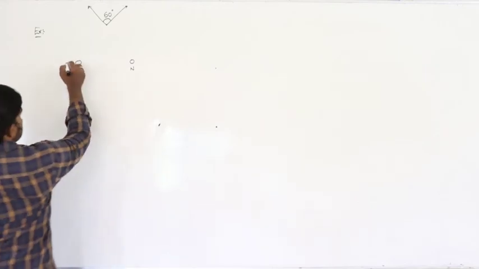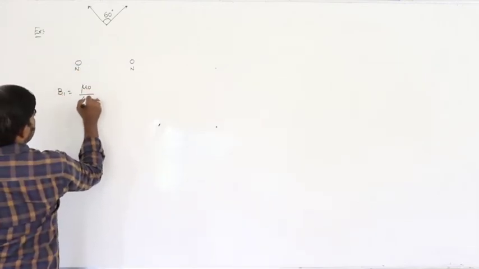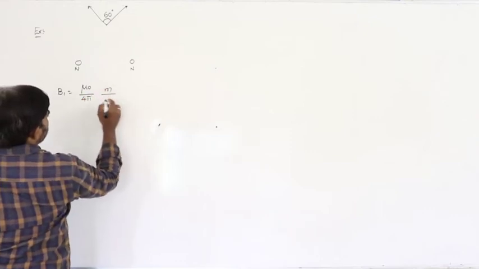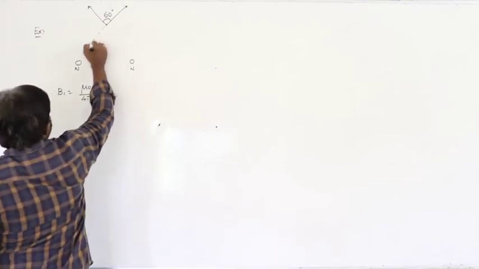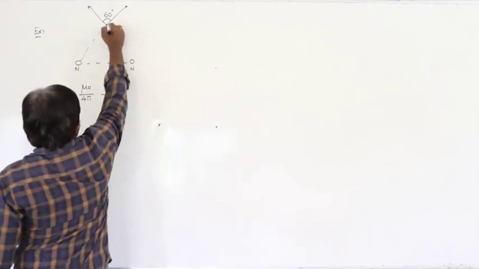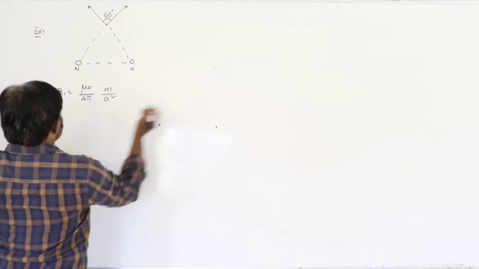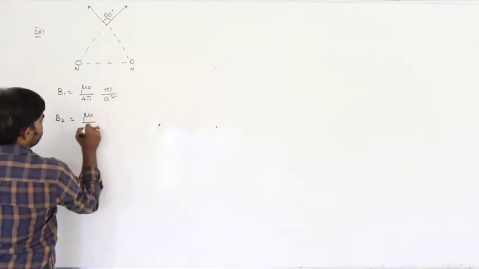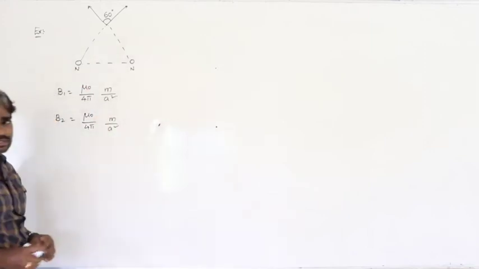So first magnetic field B1 is mu naught by 4 pi, m by d square, let us say equilateral triangle, a square: mu naught by 4 pi m by a square. In the same way B2 is also the same, mu naught by 4 pi m by a square, because these two have equal pole strengths.